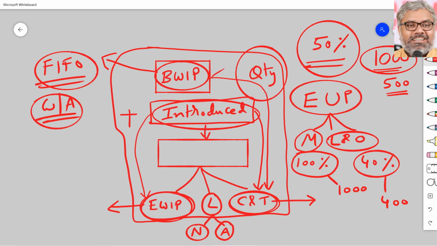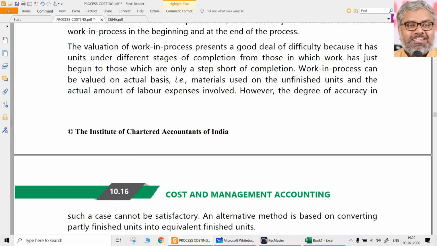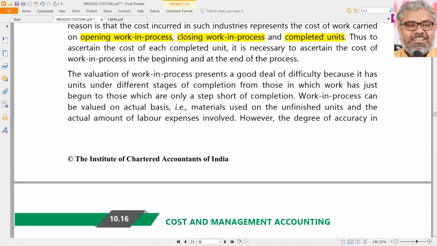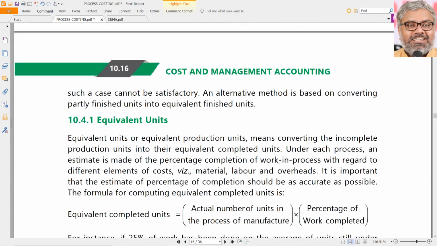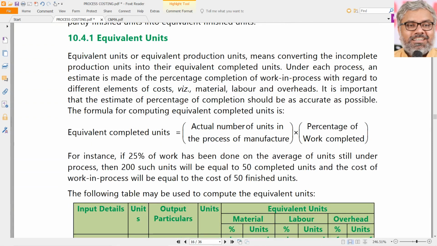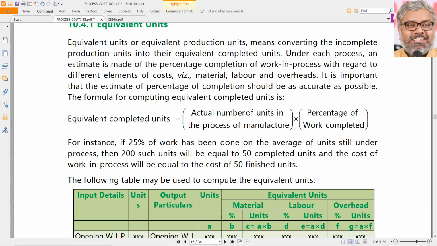But again, that is all in reality. For us, the question itself will give us all these percentages. So what is the great job we do? Multiply that percentage with the number of units of work in progress. That's all. We get equivalent units of production. That is how work in progress has to be understood. Equivalent units are calculated simply by multiplying the actual number of units in process of manufacture, that is work in progress, with the percentage of work completed.